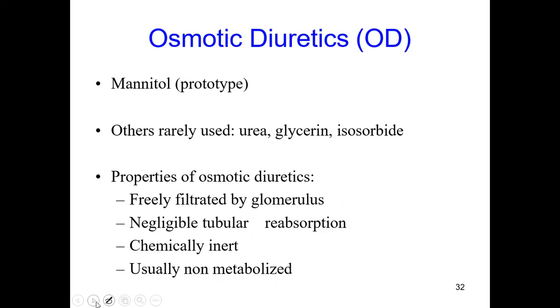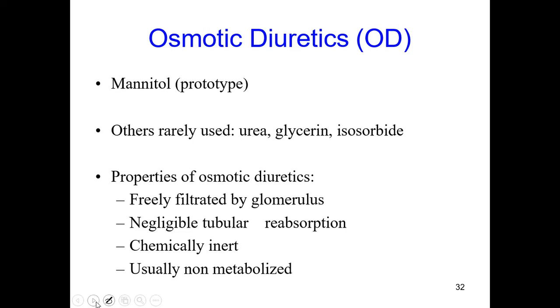The last drug class of the diuretics is the osmotic diuretics. In this class the prototype is mannitol. Other rarely used ones are glycerin, isosorbide and urea. Depending on their physical properties, they increase the osmotic pressure. They are freely filtered through the glomerulus with negligible tubular reabsorption, and they are chemically and pharmacologically inert, so they are not easily metabolized.